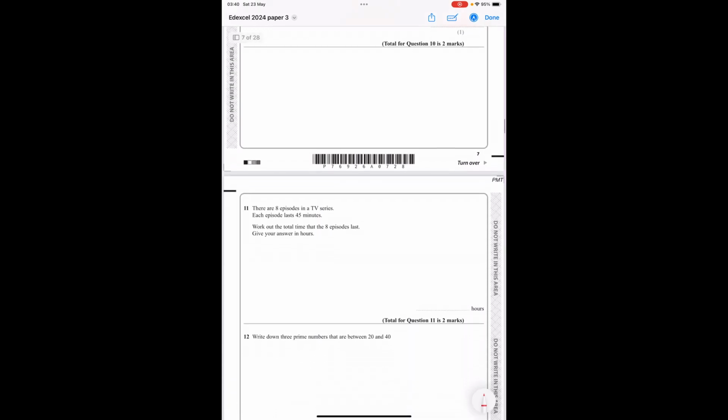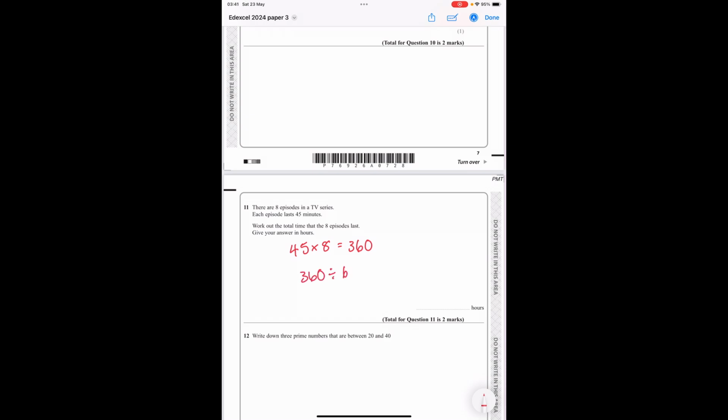There are 8 episodes in a TV series. Each episode lasts 45 minutes. Work out the total time that the 8 episodes last. So 45 times 8 gives us 360. And we know there's 60 minutes in an hour. So 360 divided by 60 gives me 6 hours.